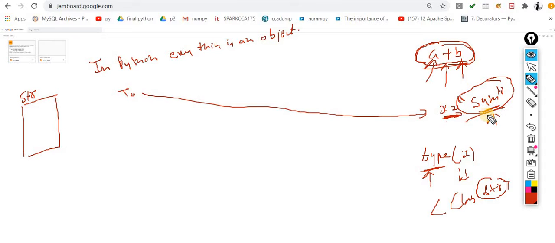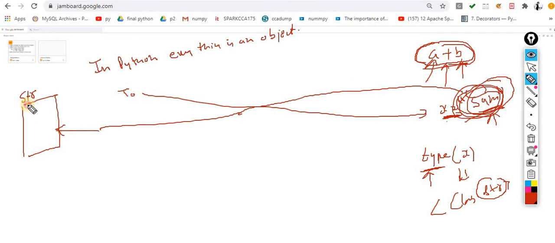If I want to find out the definition of this, what exactly the SAM is, the SAM belongs to the string class, and this is technically called the blueprint, which is nothing but a class. We can write a class to represent the properties and actions of an object. Whatever actions, methods, and attributes you want to associate with this object, you have to define over here.